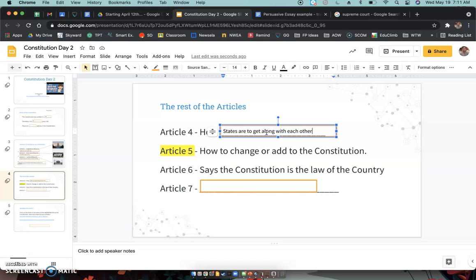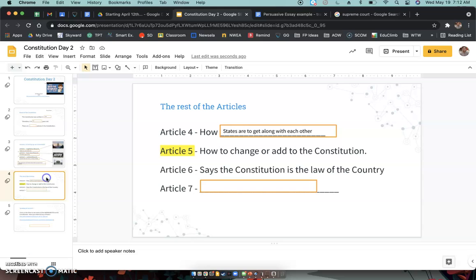All right. So it's pretty much saying what happens when there's a war and the United States is in. How states have to help each other. If states want to fight each other, it's going to take a lot. They're going to have to have every branch of government, all three of them, approve that they can fight each other. It was a whole thing about how states are to get along with each other.